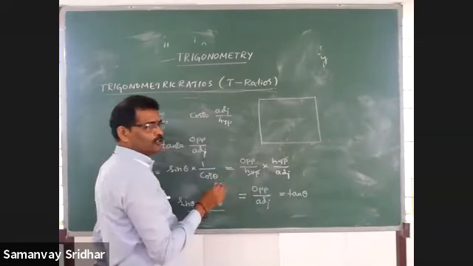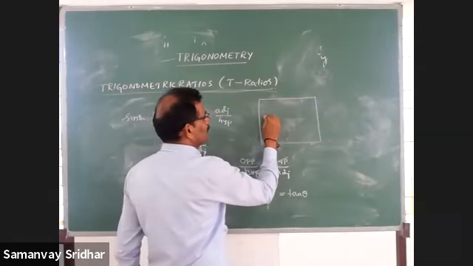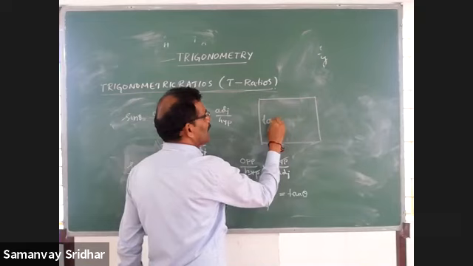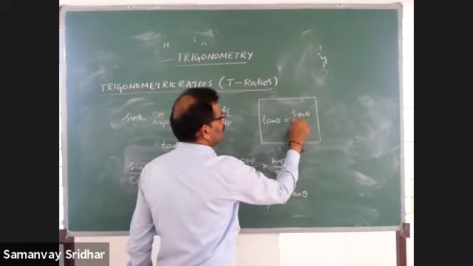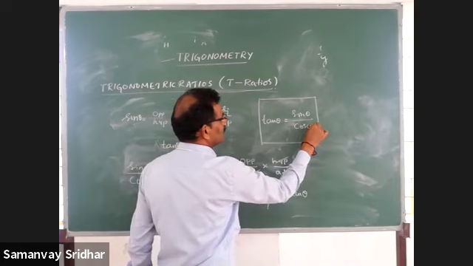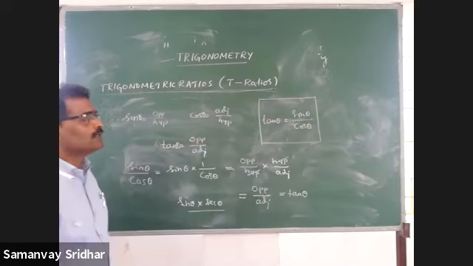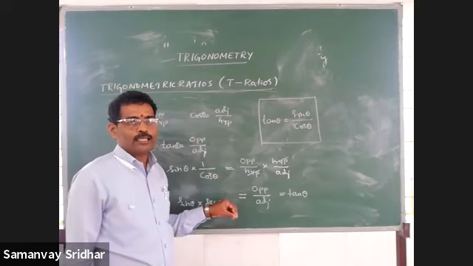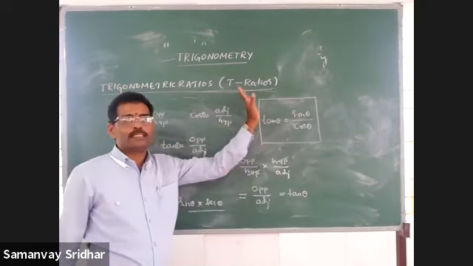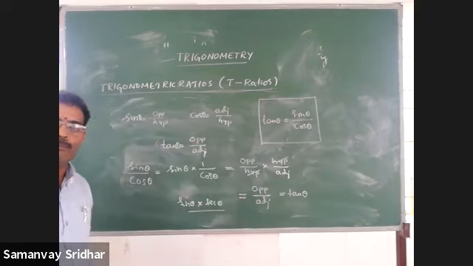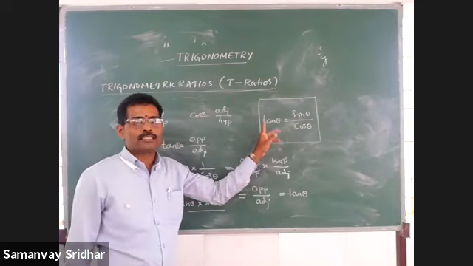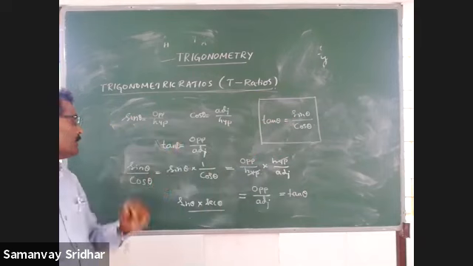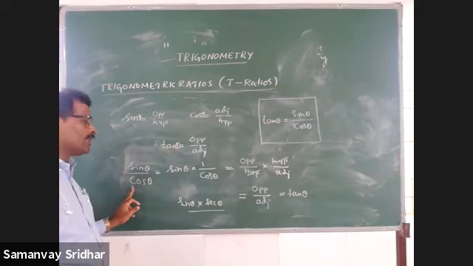I will explain it again tomorrow in detail. So we got tan theta is exactly equal to sin theta by cos theta. Wherever it is required, you can take it like this also. Tan can be written as sin theta by cos theta, and sin theta by cos theta can be written as tan. These two are equal.